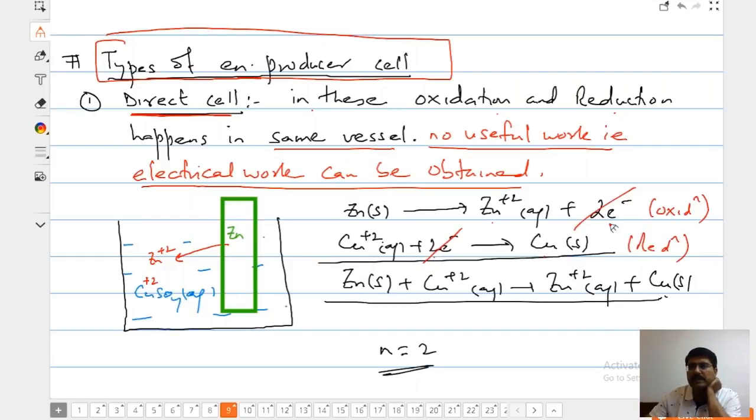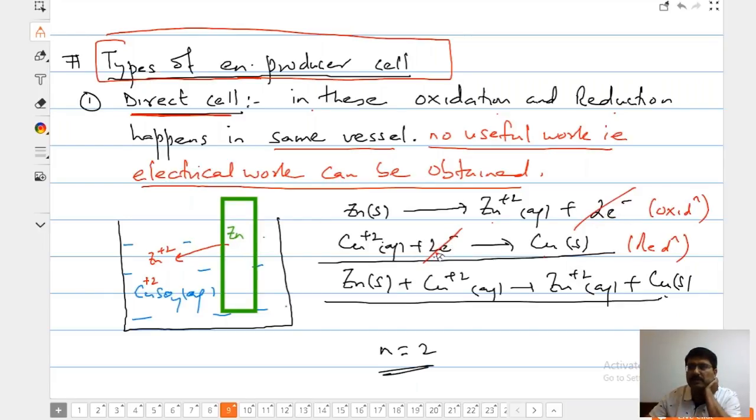When you total it, the number of electrons gained and the number of electrons lost must always be equal. Mind it, it's important, I'm repeating it. During any chemical process, the number of electrons produced must always be equal to the number of electrons consumed. It's a must, right? Remember, this is a basic fundamental.